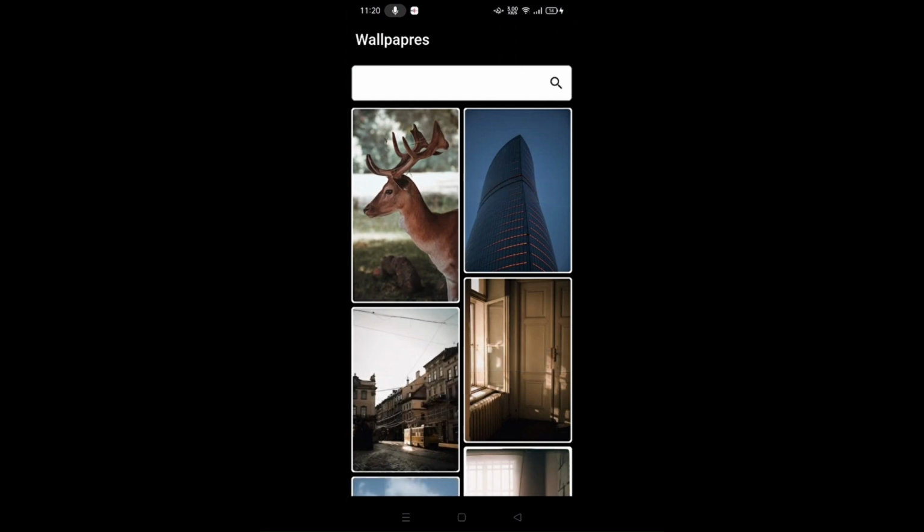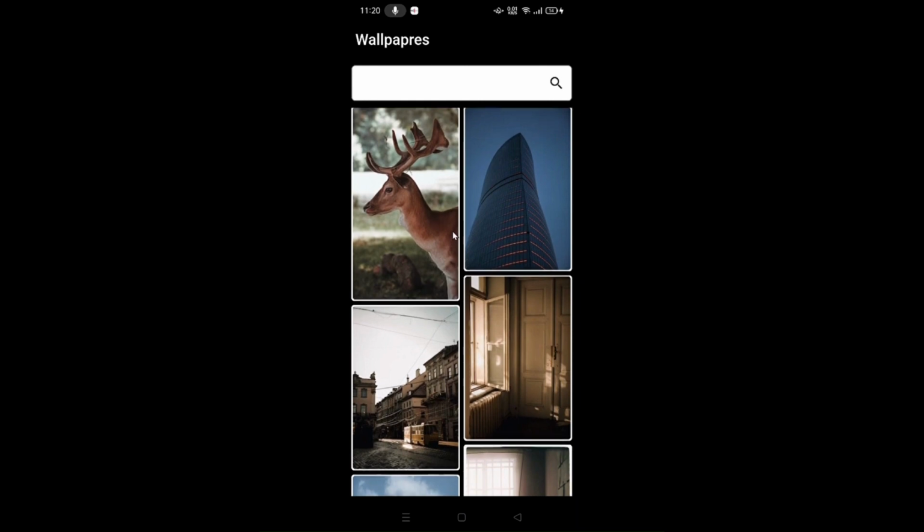This is another cool feature. It shows us the upcoming response. Here you are, photographer, photographer URL, source, original source, and everything. It's coming from the API. And here you are, our pictures.